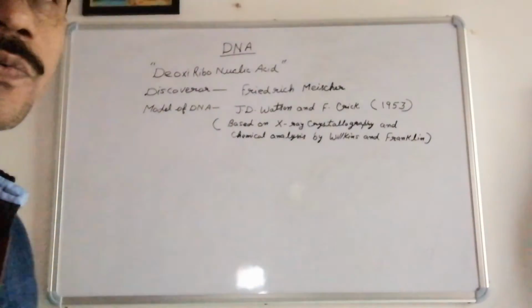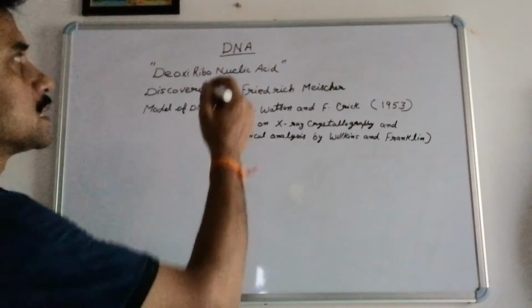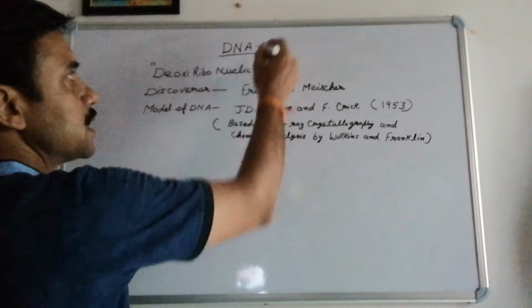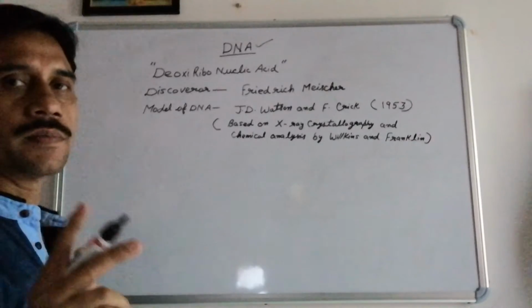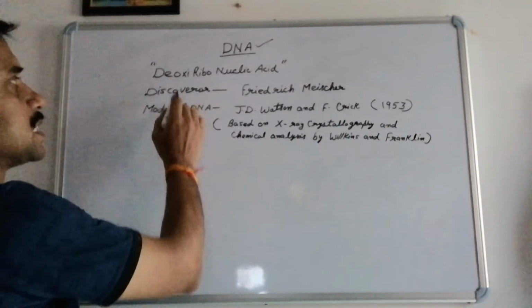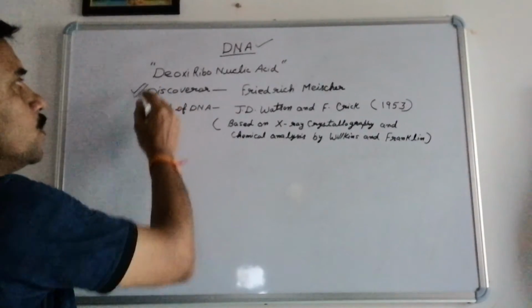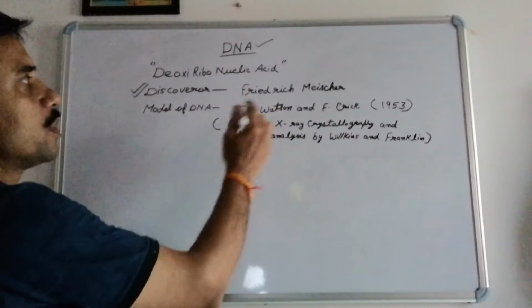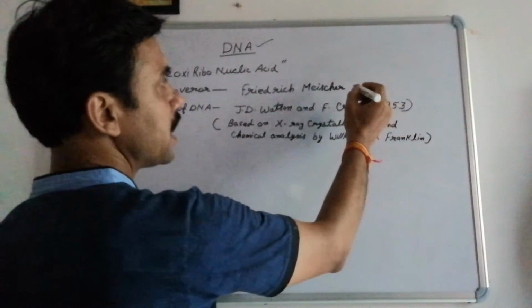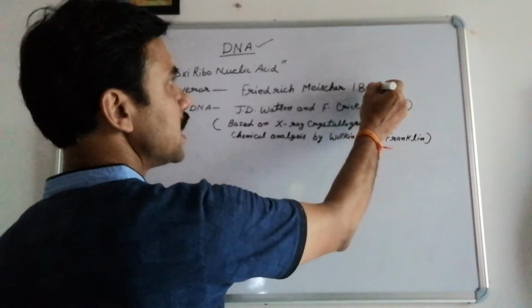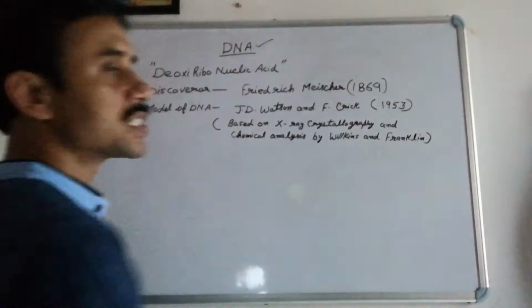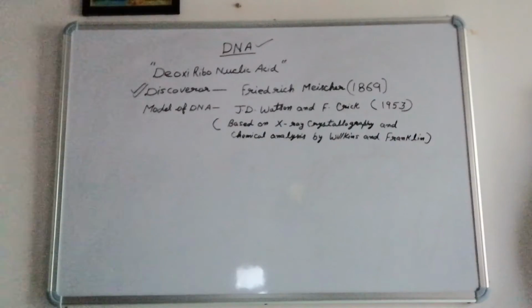Now coming to our first nucleic acid, that is deoxyribonucleic acid or DNA. So DNA, the discoverer of this nucleic acid was Friedrich Miescher. When he discovered it, it was in 1869. So in 1869 he discovered this DNA.